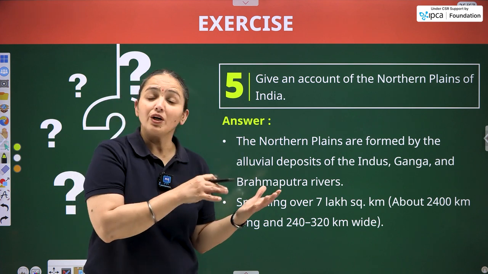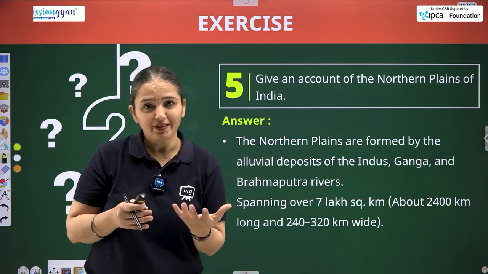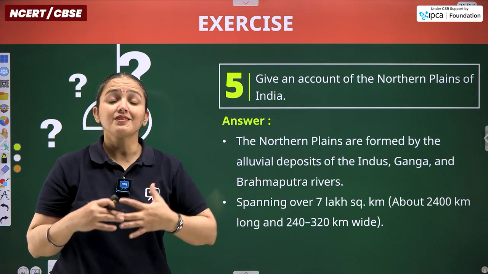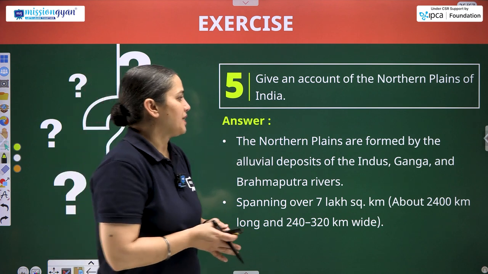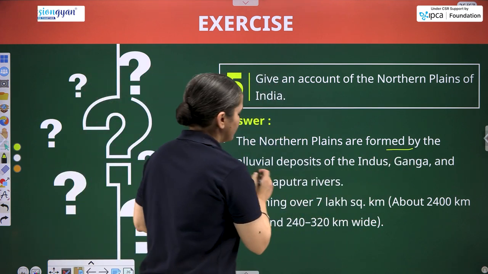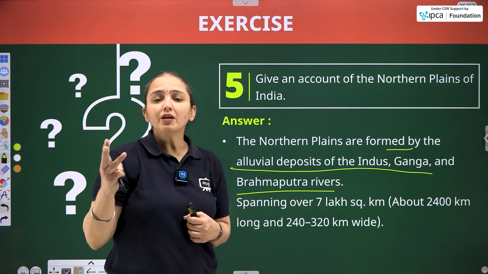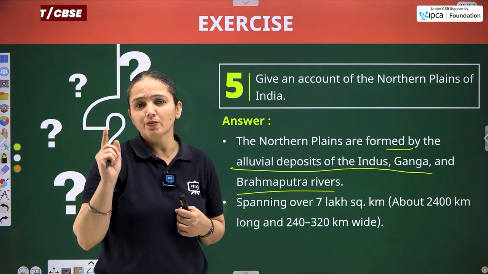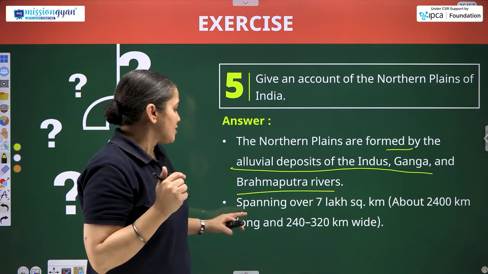As compared to the other physiographic regions of India, people prefer to live in the plains because the circumstances and conditions are more survivable. The northern plains are formed by the alluvial deposits of the Indus, Ganga and Brahmaputra. So three major important rivers of India, which flow in the northern part of India, are responsible for the formation of the northern plains.